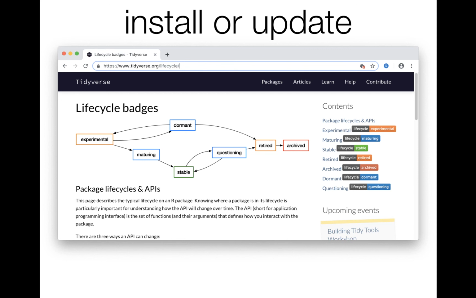Try to stay away from things that are questioning or retired or dormant. And in general, I won't be teaching those, so you really don't have to worry about it too much. In any case, these are the tidyverse packages. Let's go to the next video and learn about the pipe operator.